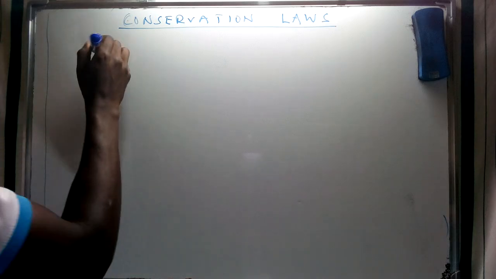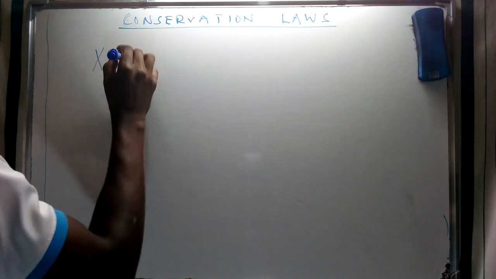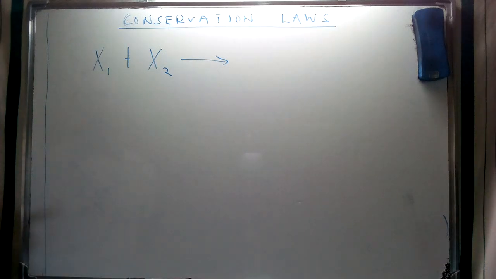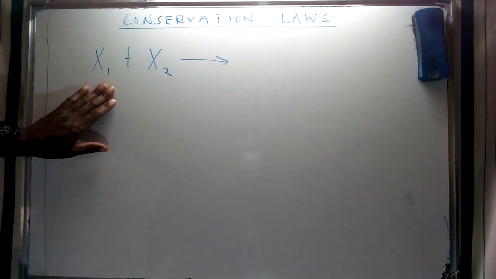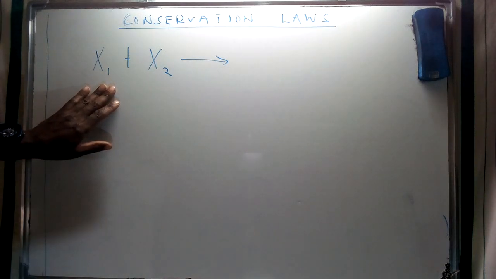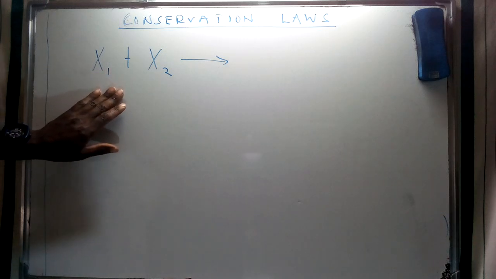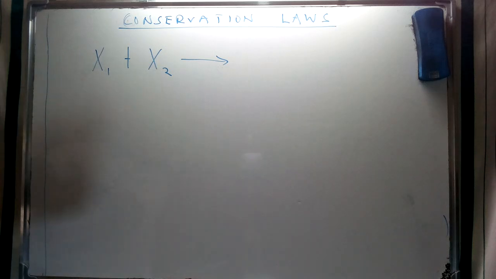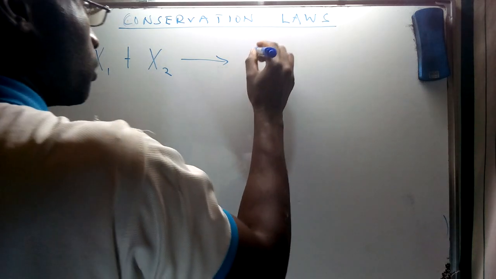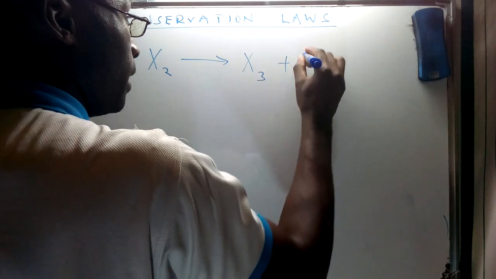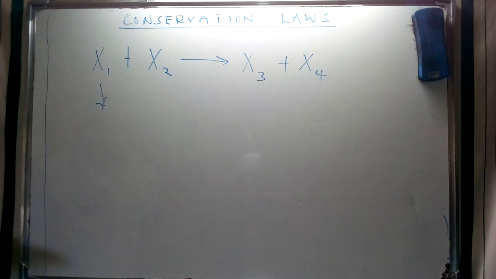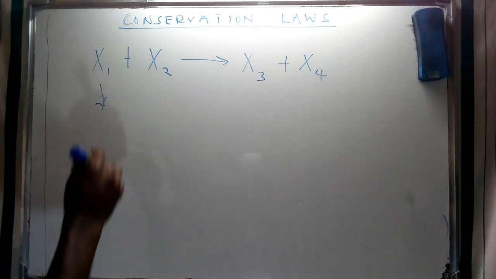If we consider a general nuclear reaction, we're going to see X1 as a bombarding particle, X2 as a target, and then we're going to have products formed as X3 plus X4.